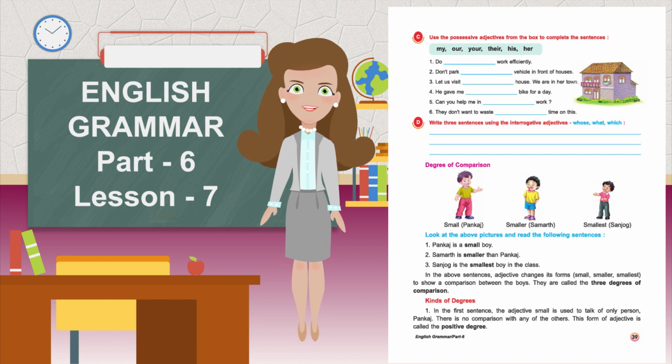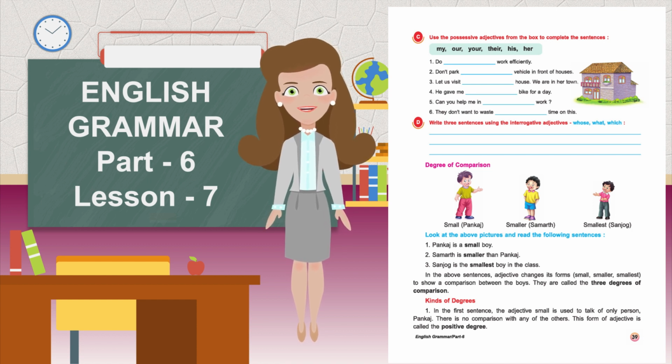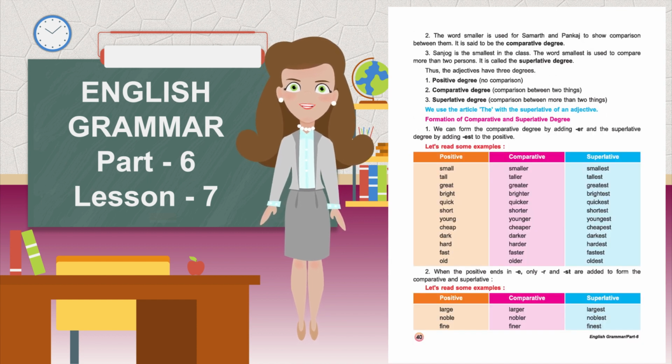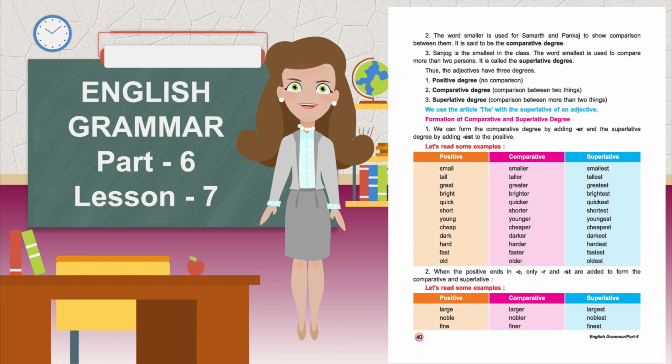Kinds of degrees. First, in the first sentence, the adjective small is used to talk of only one person, Pankaj. There is no comparison with any of the others. This form of adjective is called the positive degree. Second, the word smaller is used for Samarth and Pankaj to show comparison between them. It is said to be the comparative degree. Third, Sanjog is the smallest in the class. The word smallest is used to compare more than 2 persons. It is called the superlative degree.